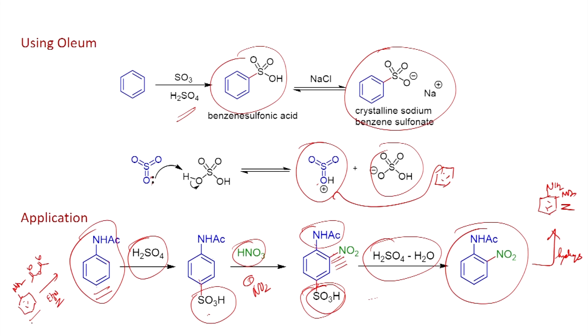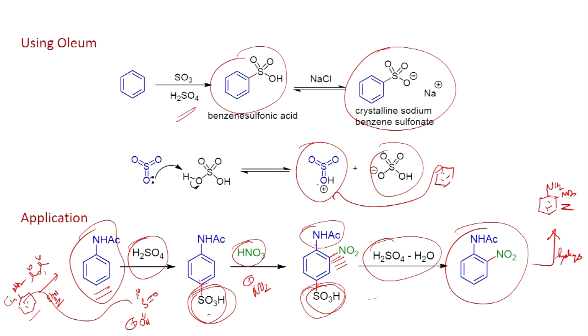So, if you want to make ortho nitroaniline, one of the effective and straightforward synthetic routes is that you just start with aniline and protect the aniline with an acetyl group. Once you form the acetamide, you can do sulfonation, and the sulfonation takes place selectively at the para position, so you can introduce the sulfonic acid group at the para position.